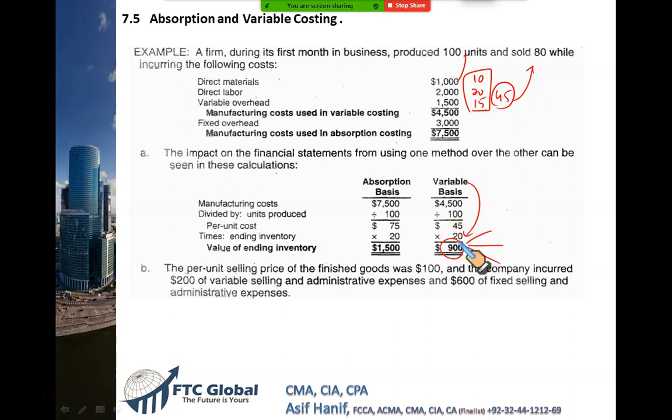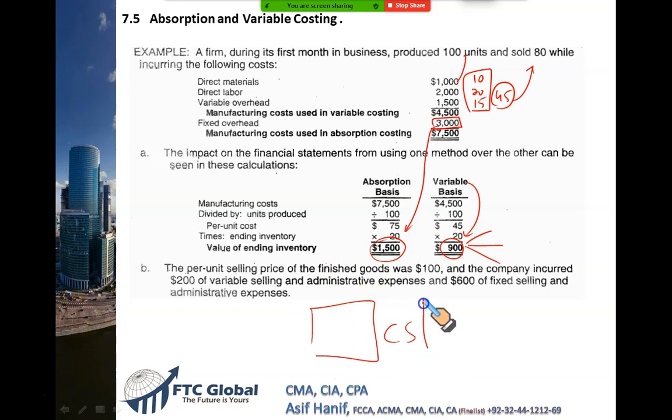Right? Now under the absorption costing, you are also able to transfer your fixed cost into production. When you produce more and more and more, fixed cost gets absorbed into the finished goods and your closing stock becomes big.